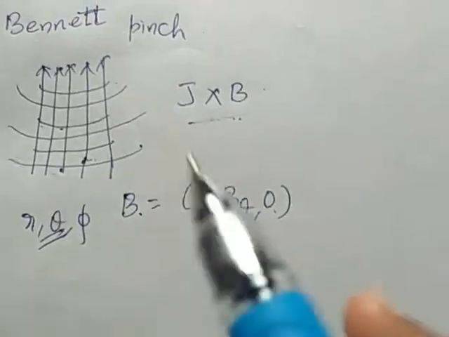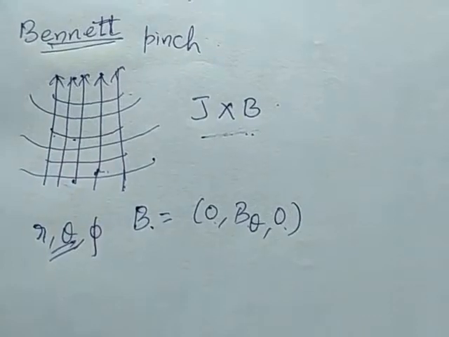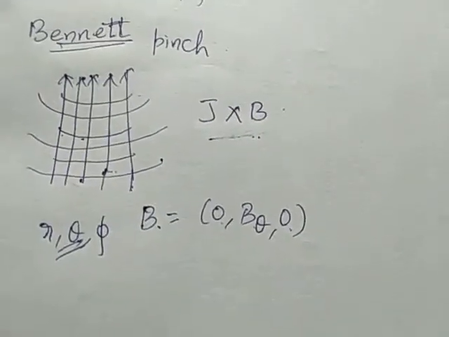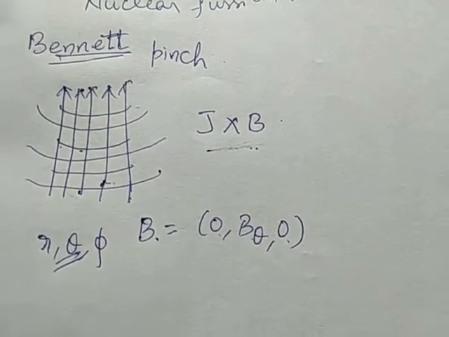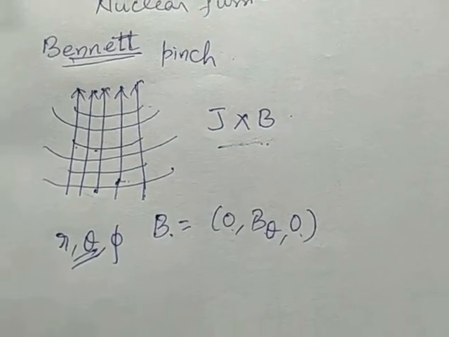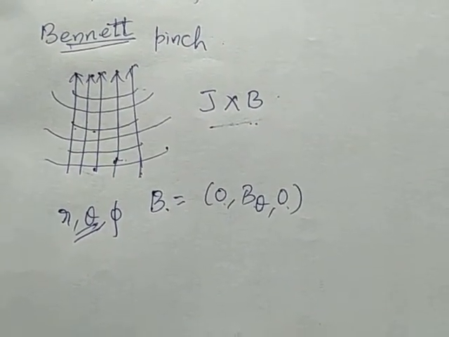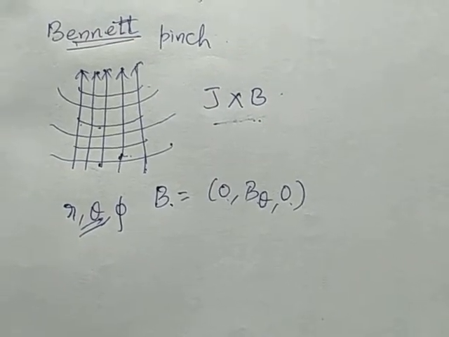This linear pinch effect was studied by Bennett in the year 1934, and hence it is known as Bennett pinch also. This Bennett pinch is not stable, it is unstable. The instabilities associated with Bennett pinch are of two types.